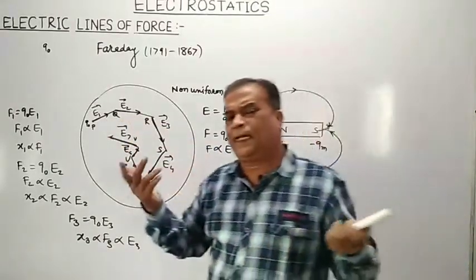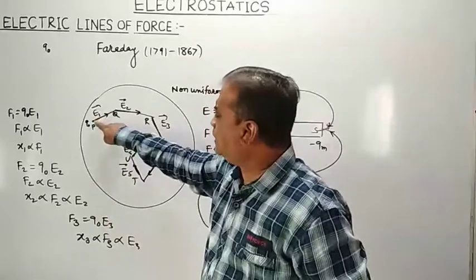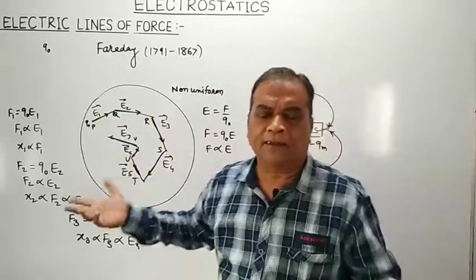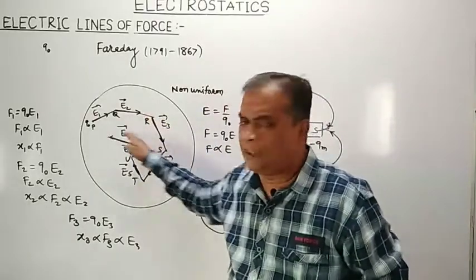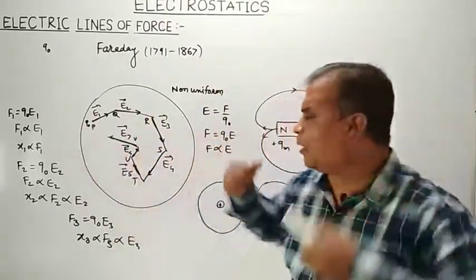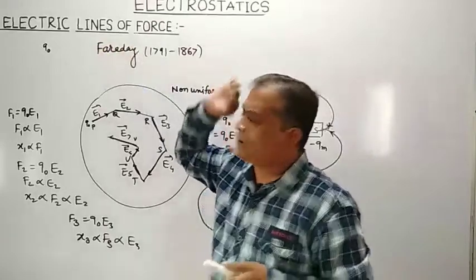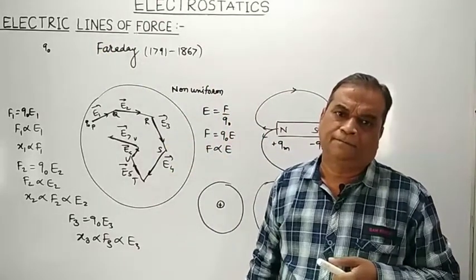So what is electric lines of force? It is the path along which a test positive charge will move in the region of an electric field.